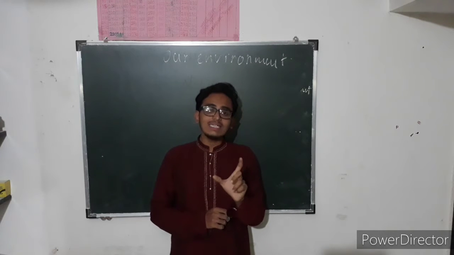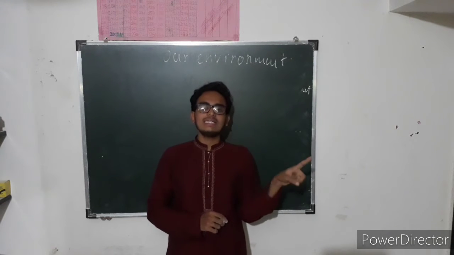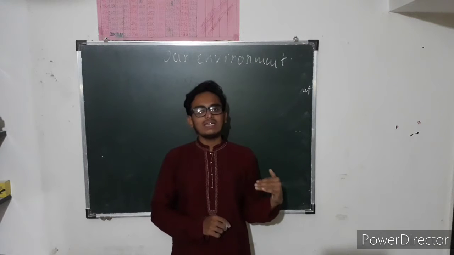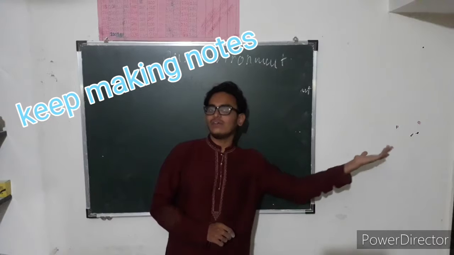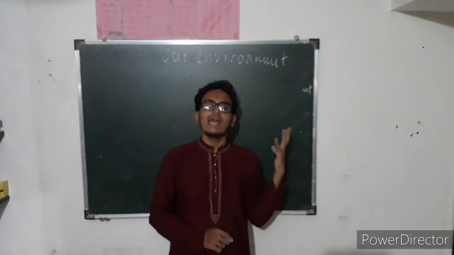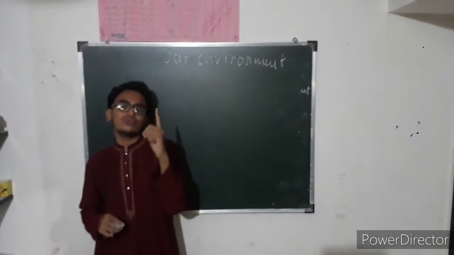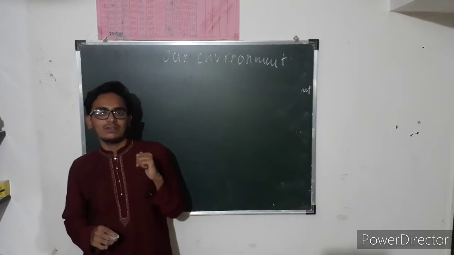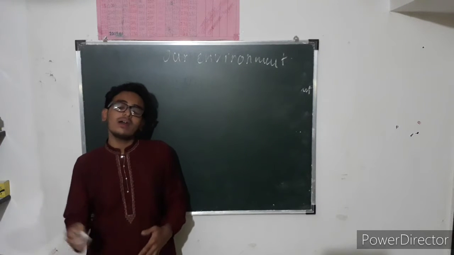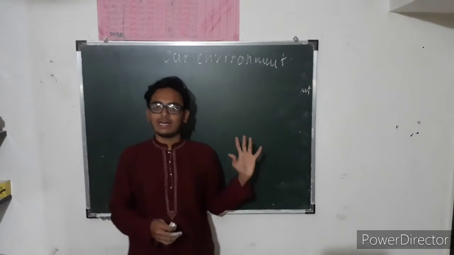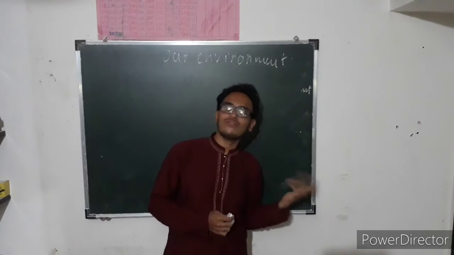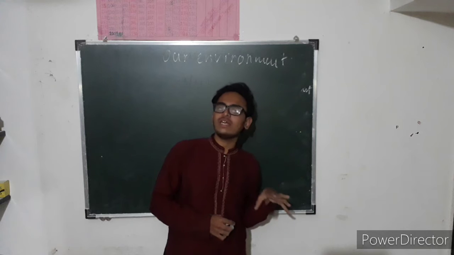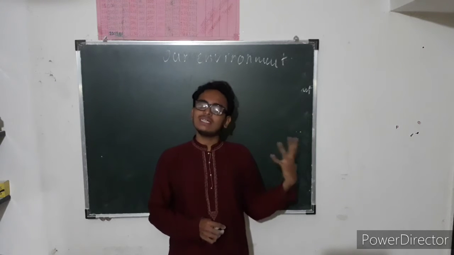Okay. So write it down. First write what is environment and then write the answer. Anything that surrounds us is an environment. Anything that surrounds us is known as environment. Or you can also write this thing as our surrounding itself is an environment. So now we came to know what is an environment.